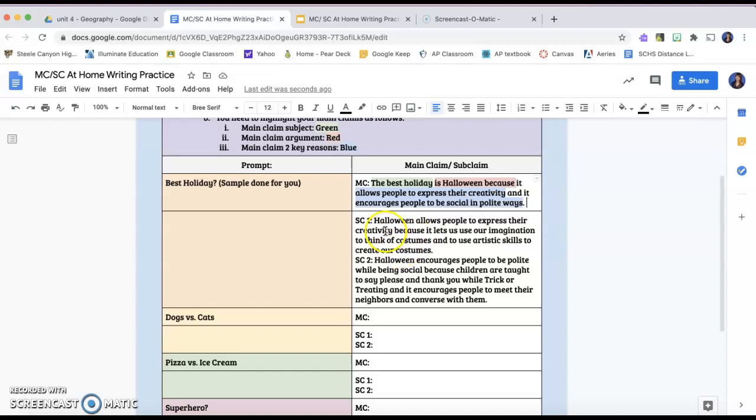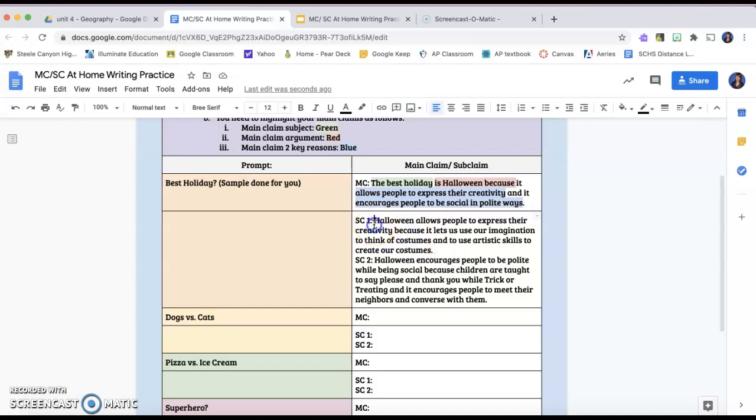So now we know that my first subclaim should be about allowing people to express creativity, because that's the first reason I list. And my second should be about encouraging people to be polite in social ways, because that's the second that I list. We do not have evidence here. Normally, your subclaims will be founded on evidence, right? It won't just be random things that you make up in your head. For this practice, because it's just for fun and I just want to make sure you understand the format, it is fine if you just create reasons in your head. I'm not asking you to find articles to back up your opinion or anything like that.